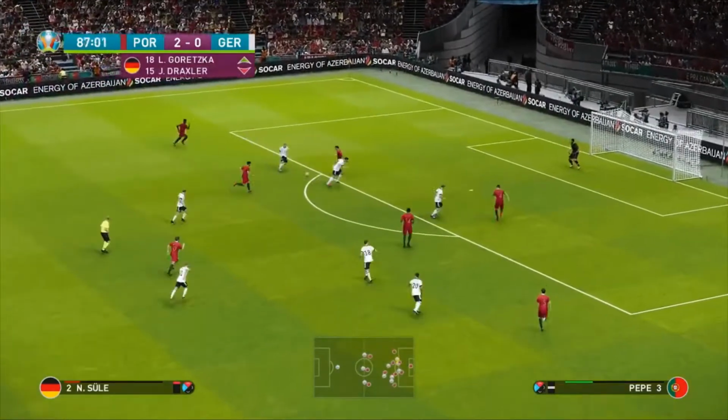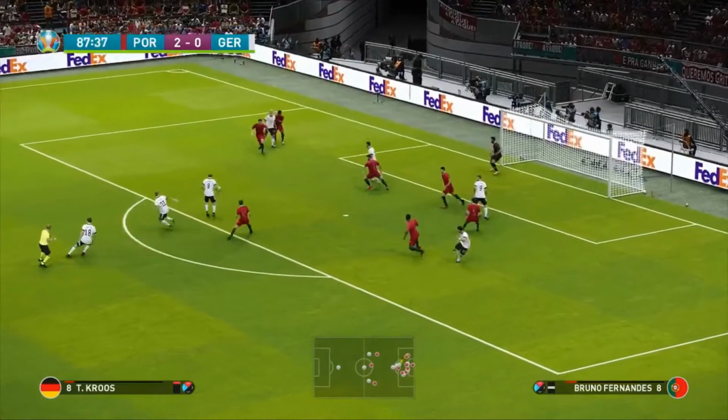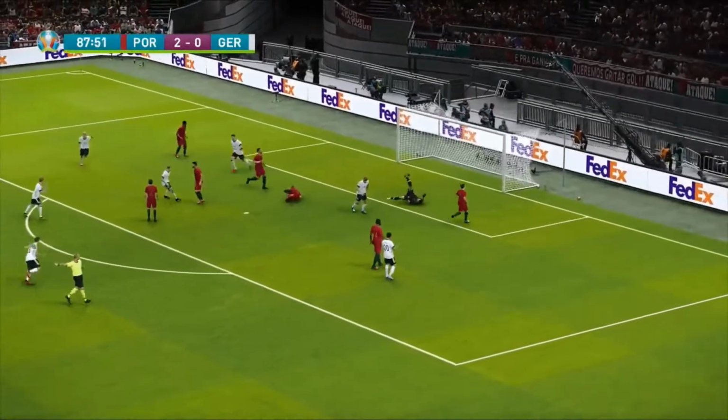Brandt gets the ball back. It's in there for Sewell, who takes the shot on. Patricio makes the save. Back to Brandt, in for Cruz. Surely now. Cruz! Oh, it's in! Game on!